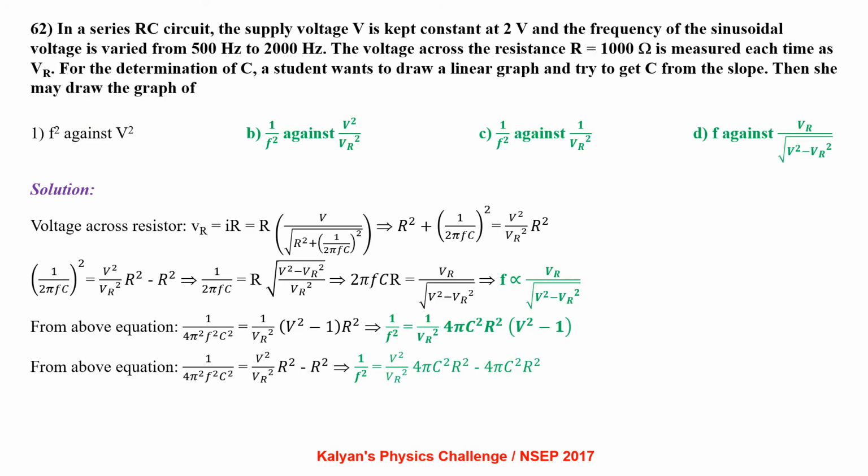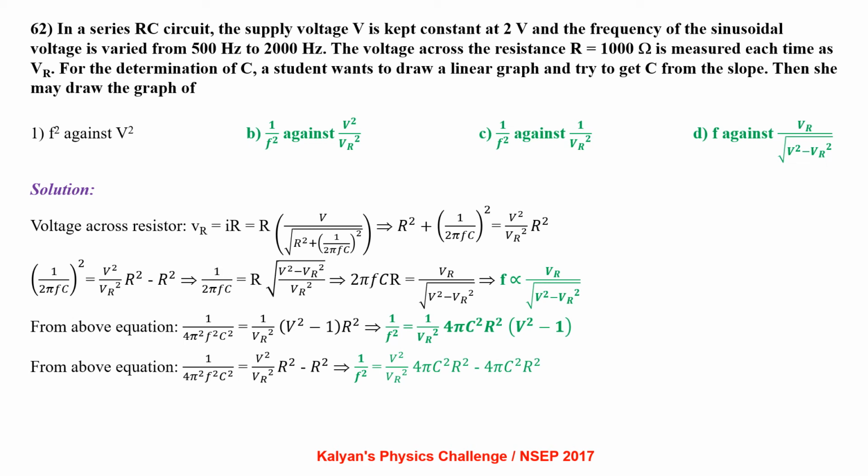In a series RC circuit, the supply voltage V is kept constant at 2 volt and the frequency of sinusoidal voltage is varied from 500 Hz to 2000 Hz. The voltage across the resistance R = 1000 ohms is measured each time as VR. For the determination of C, a student wants to draw a linear graph and get C from the slope. Then she may use the voltage across the resistor VR = I into R, that is R into V by root of (R squared + (1/2 pi F C) squared).